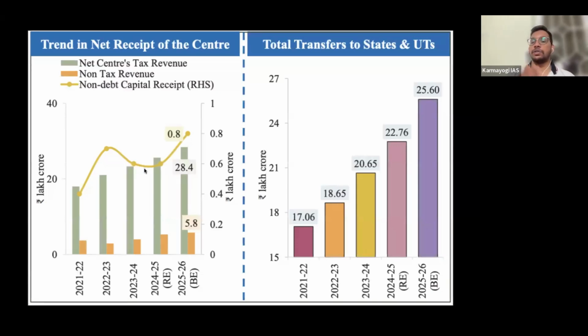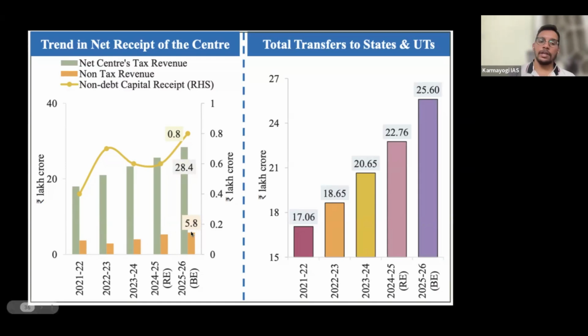Net center tax revenue is consistently increasing since 2021, or over the last 5 years. True. But for non-tax revenue, there is a decline in 2022-23. Declining, then consistently increasing. So from 2022-23, there is a consistent increase.